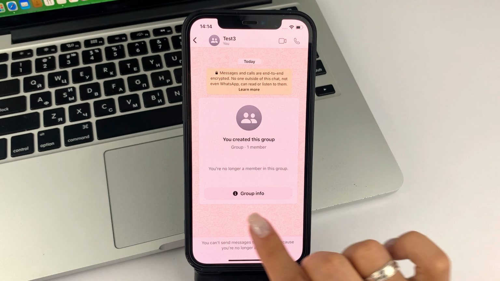First of all, let's open the WhatsApp app. After that, go to the chat section at the bottom, and here you can select the groups option. Choose the group that you want, open it. And then let's say if you want to leave it, leave the group. You have to click on the name of the group at the top. Scroll down to the bottom and select Quit Group here. Confirm your action.